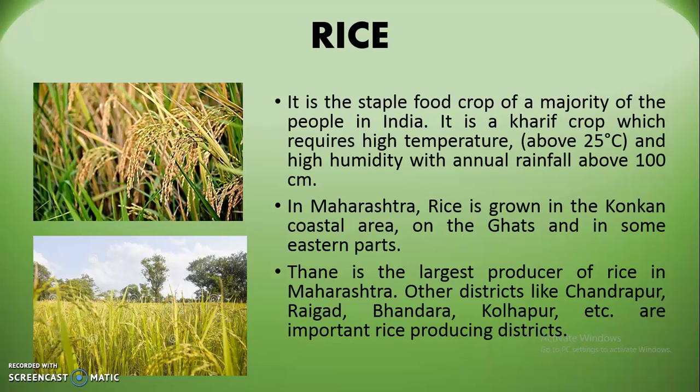What are the other districts? Other districts like Chandrapur, Raigad, Bhandara, Kolhapur etc. are the important rice producing districts of Maharashtra.